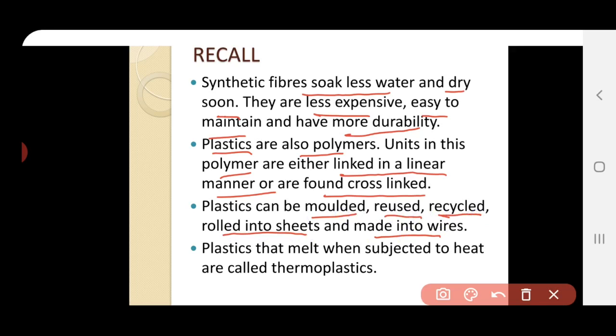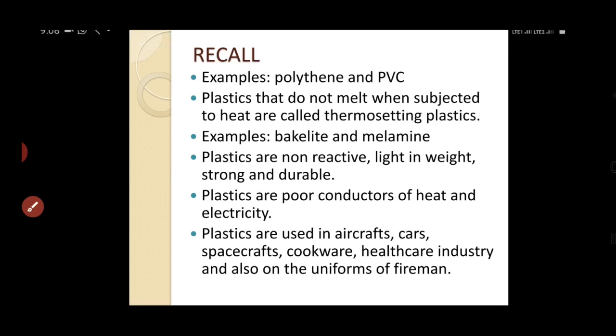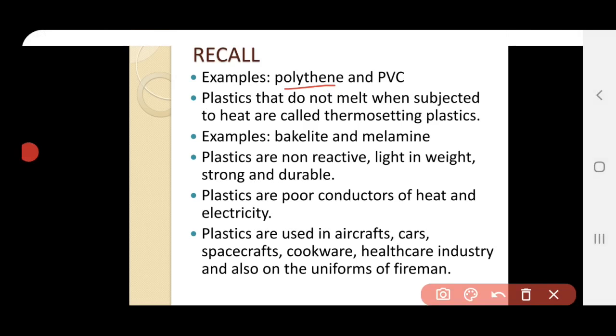Plastics that melt when subjected to heat are called as thermoplastic. So we have two types of plastics. One type, when subjected to heat, starts to melt. Okay, that type is called as thermoplastic. An example is polythene and PVC. And plastics that do not melt when subjected to heat are called as thermosetting plastic. So it is molded once and cannot be recycled again. Okay, so the example is bakelite and melamine.